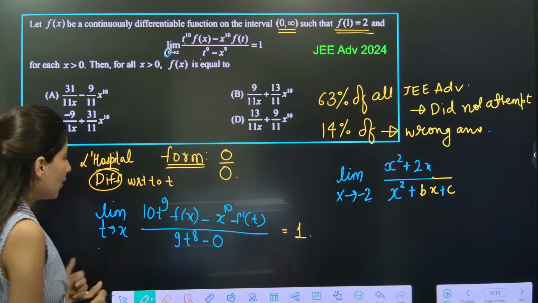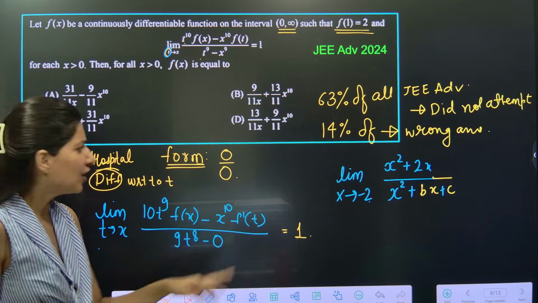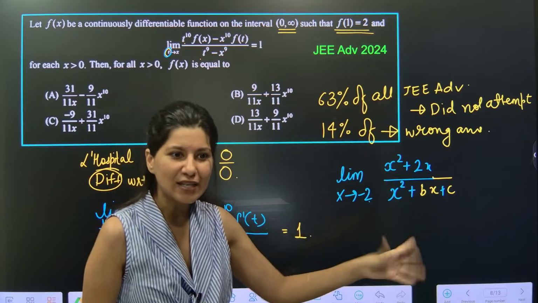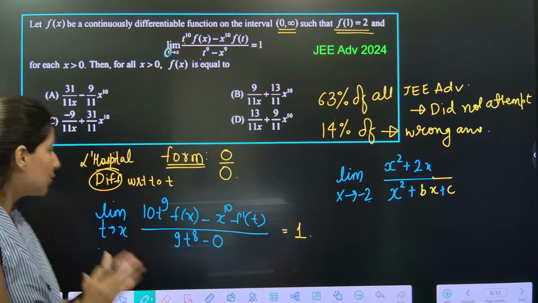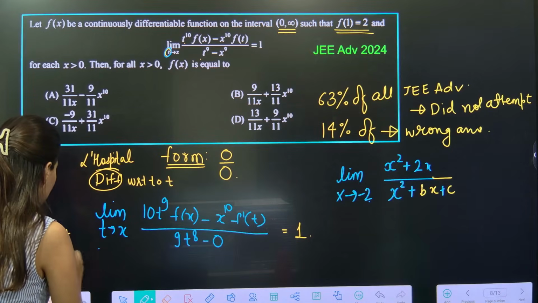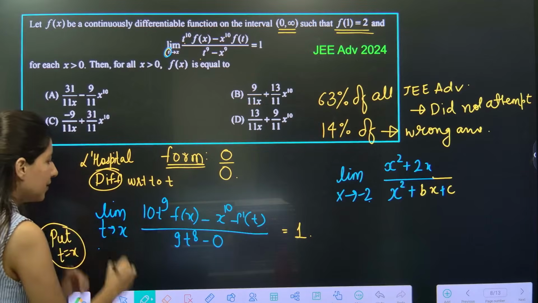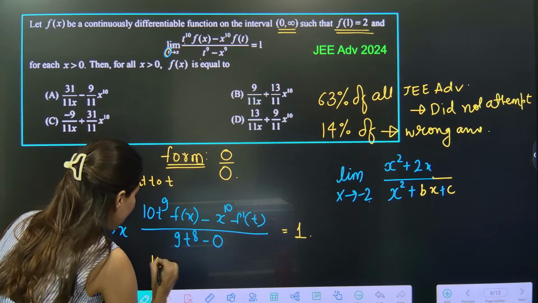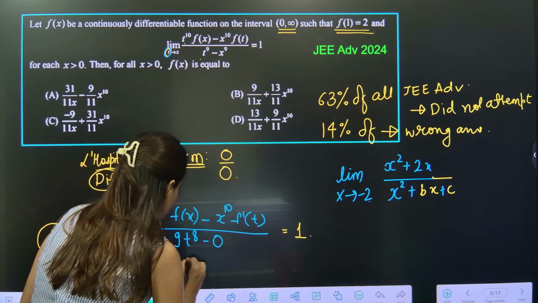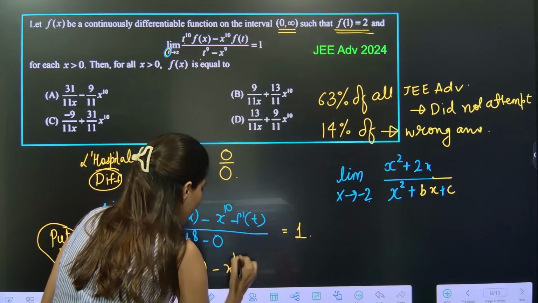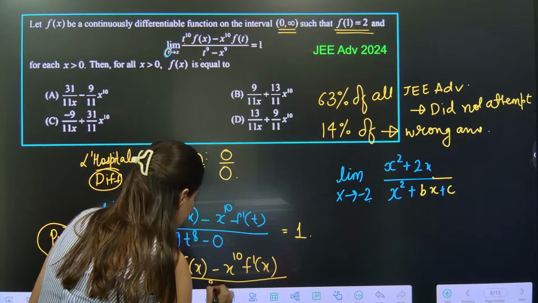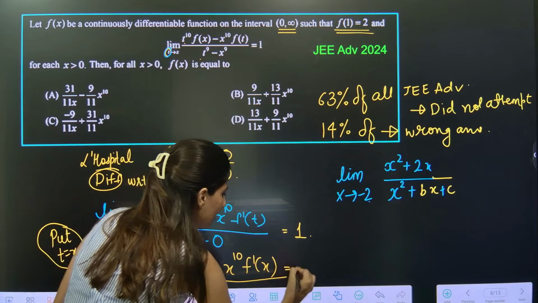Now, what is the next step? After you apply L'Hopital, what do you do? You simply put x tending to minus 2 in the expression and you will get the answer. That's what we are going to do right away. Just put t equals x. In the next step, you will get the limit value. So t equals x: (10x^9 f(x) minus x^10 f'(x)) whole upon 9x^8 is equal to 1.